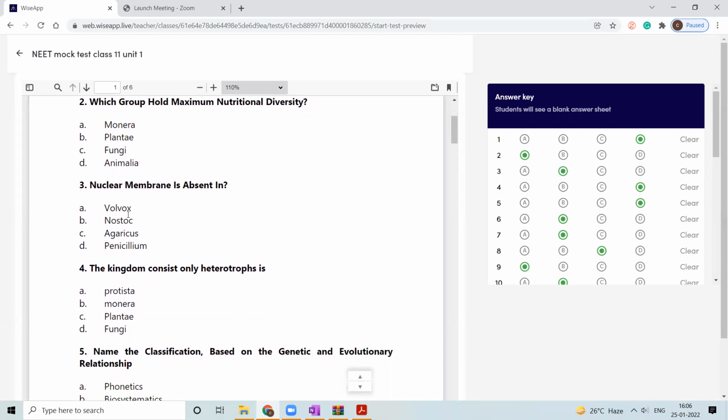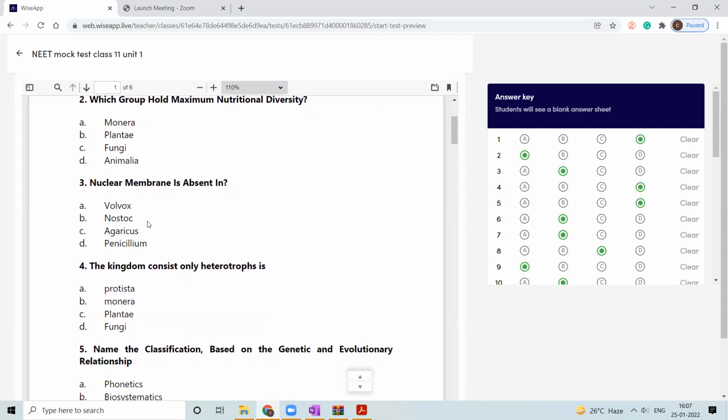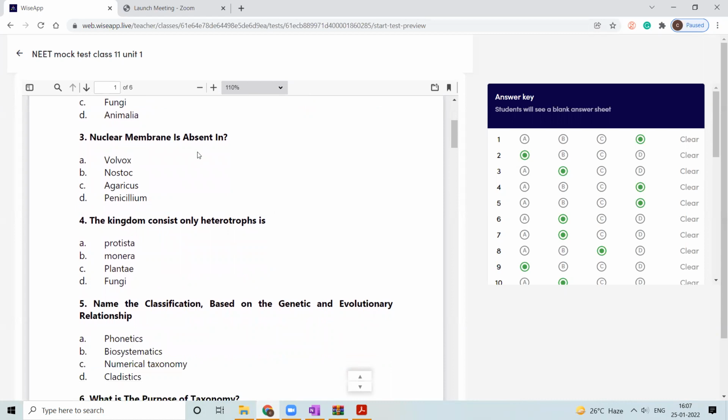Nuclear membrane is absent in which organism? Volvox is an alga, Agaricus and Penicillium are fungi. Nostoc is the only Monera, a prokaryote, so the nuclear membrane is absent in Nostoc. Yes, option B is correct. Good.